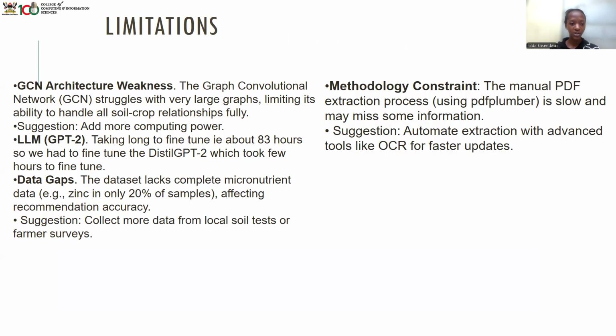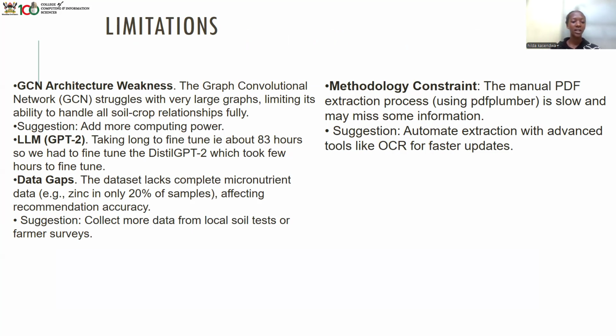We had these limitations. The GCN architecture's weakness is that it struggles with very large graphs, which limits its ability to handle soil-crop relationships fully. The suggestion is that we add more computing power. And then the GPT-2 was taking too long to fine-tune, so we had to fine-tune the DistilGPT-2, which took a few hours, and it's more portable.